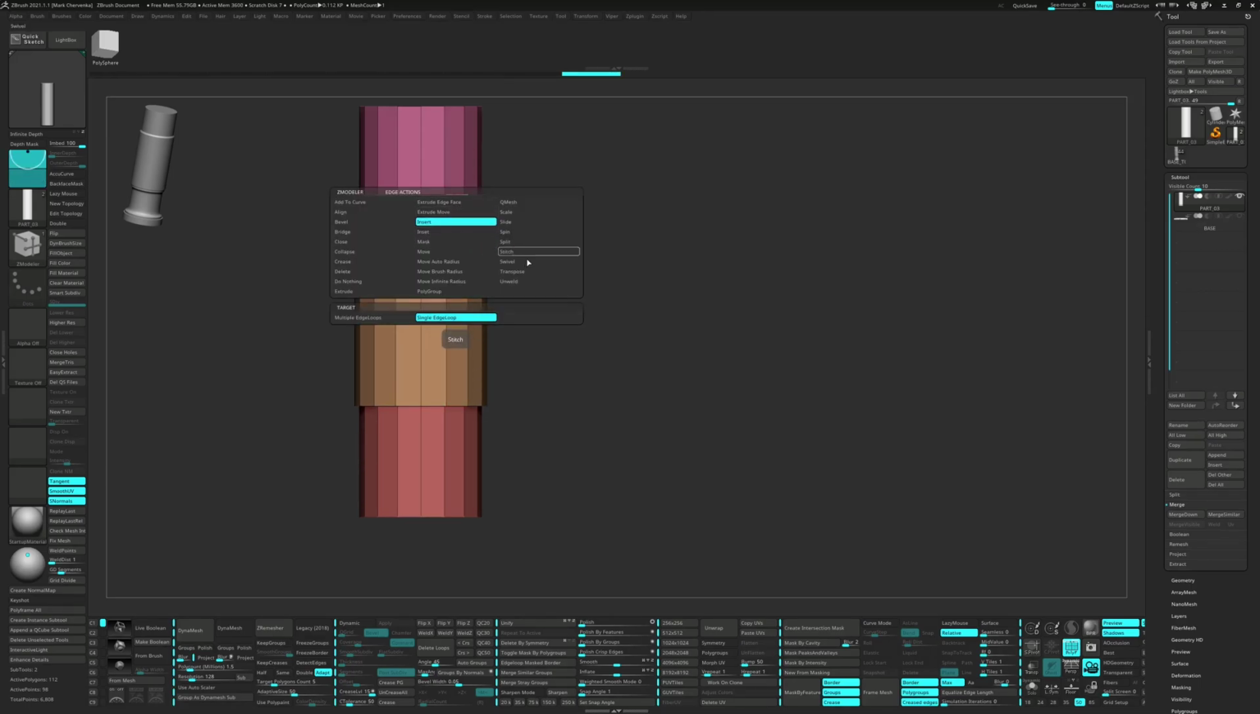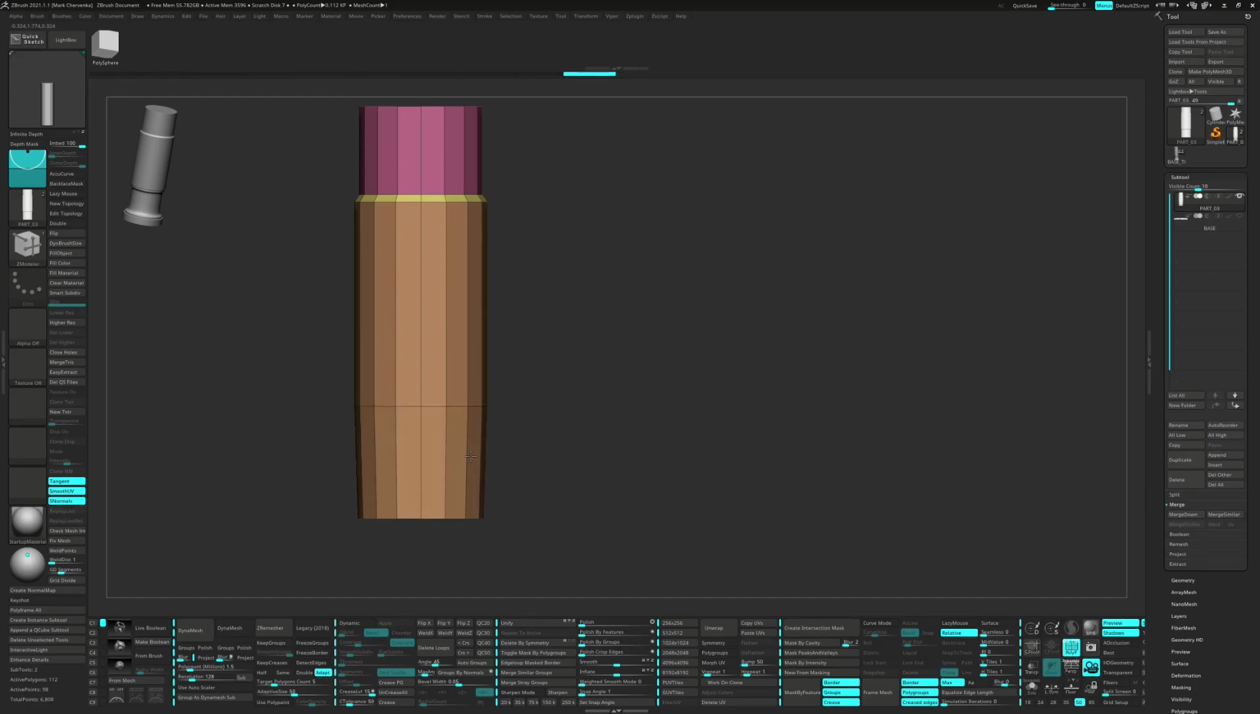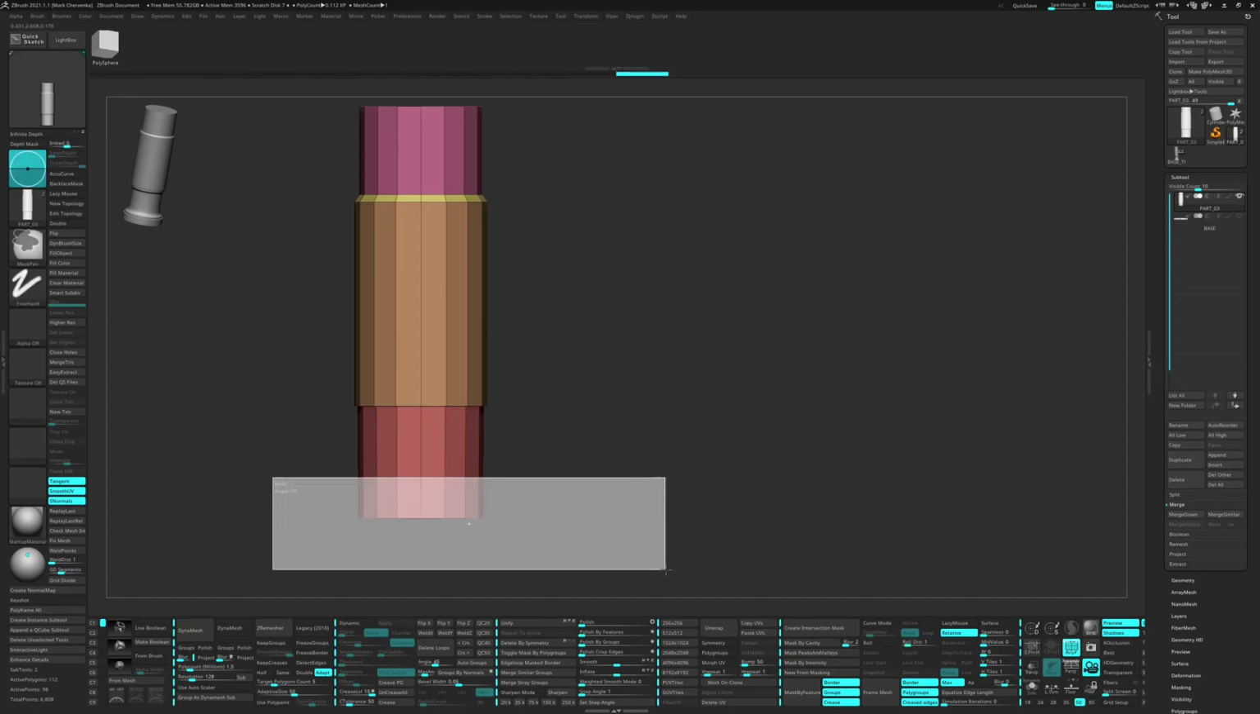For the edge action, select Slide and Edge Loop Complete for the target. Slide the edge down a little bit to create the bevel. Q-mesh the bottom poly group to add a little bit more thickness. If needed, mask the bottom polys and scale them up.